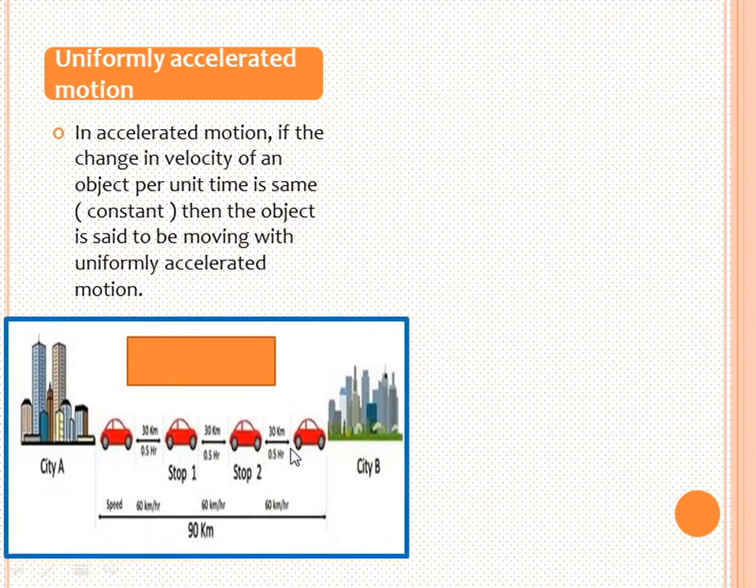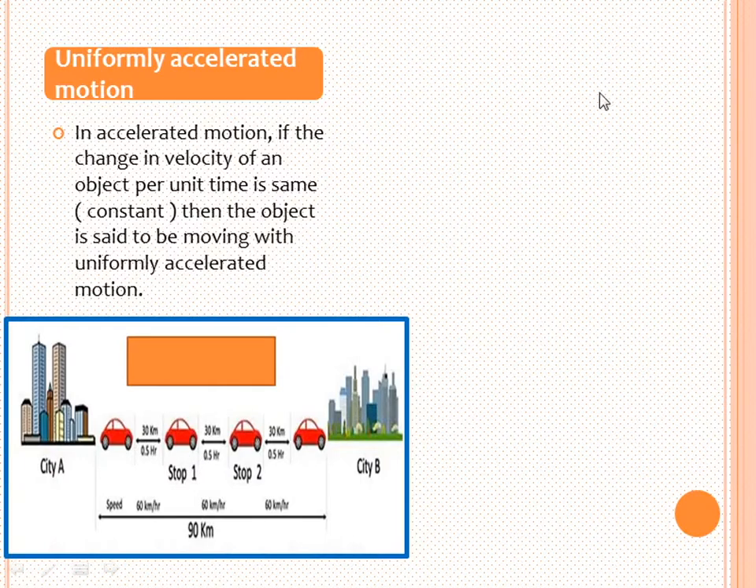Let us discuss an example. You find a car moving from city A to city B. The car covers equal distances at equal intervals of time. For every half an hour, the car has covered 30 kilometers. Okay. So, this is an example for uniformly accelerated motion where the change in velocity of the car per unit time remains the same.